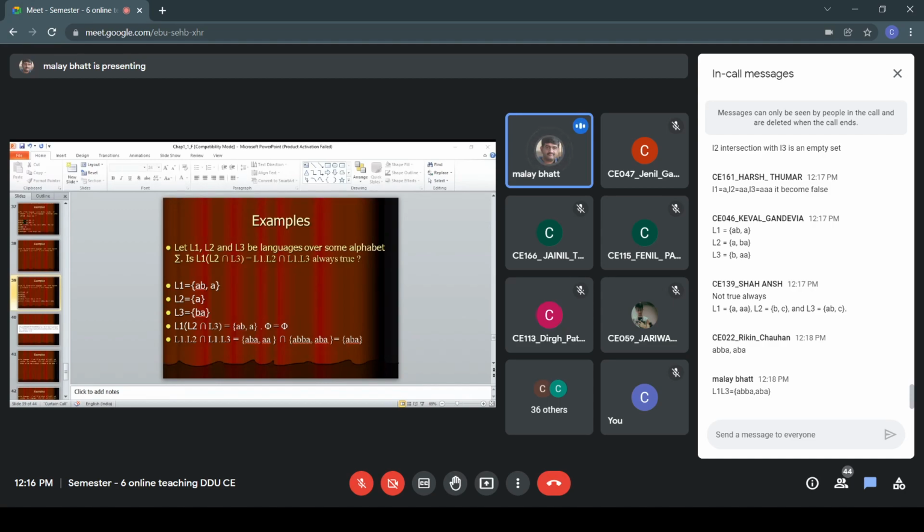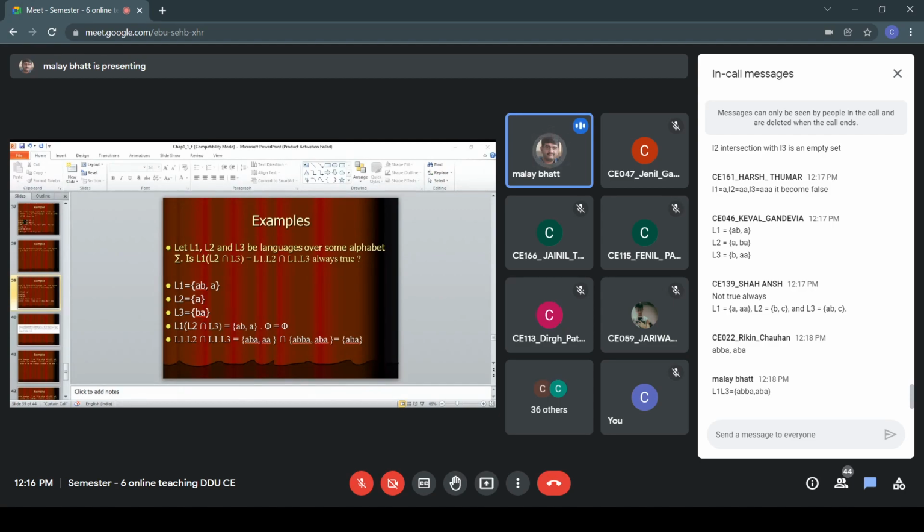I think Ansh has given a different answer. Let us see. Keval has also given an answer, L2 intersection L3. L2 intersection L3 is again an empty set, obviously, because there is nothing in common.